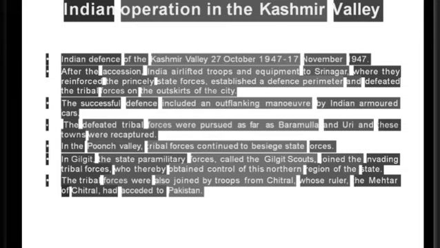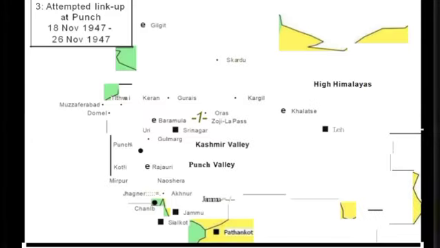The defeated tribal forces were pursued as far as Baramulla and Uri, and these towns were captured. In the Poonch Valley, tribal forces continued to besiege state forces. In Gilgit, the state paramilitary forces, called the Gilgit Scouts, joined the invading tribal forces, who thereby obtained control of this northern region of the state. The tribal forces were also joined by troops from Chitral, whose ruler, the Mehtar of Chitral, had acceded to Pakistan. This is the attempted link-up at Poonch, 18 November 1947 to 26 November 1947.